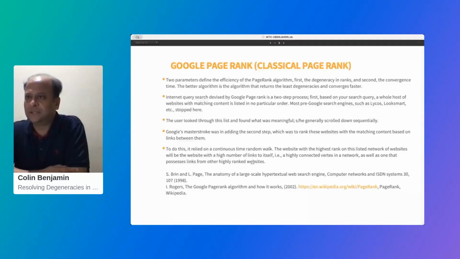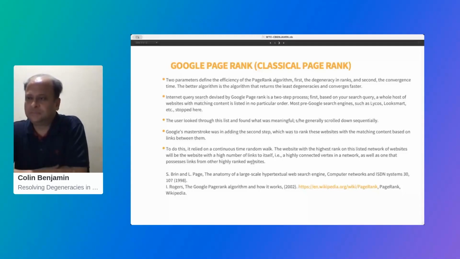So if we go back 20 years, when I was a PhD student, we had pre-Google search engines like Lycos, LookSmart and all, and the user gave a search query, and a whole host of websites with some matching content was listed in no particular order. But what Google did was it added a second step to this. It ranked those websites with the matching content based on the links these different websites had between them.